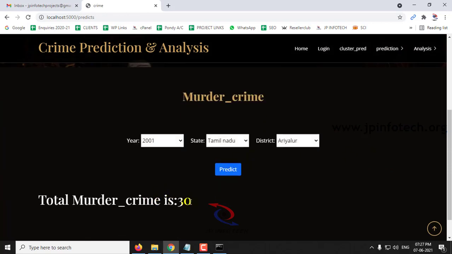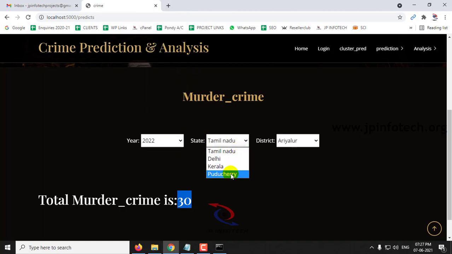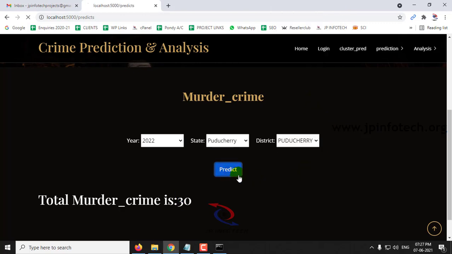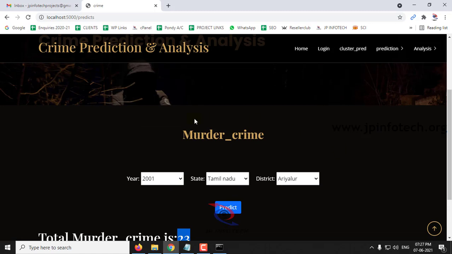So the total murder crime is around 30. And let me go for the future one, 2022, Puducherry, and district is Puducherry, and then click predict, and the total murder crime will be around 23. So this is the future prediction for the murder crime.